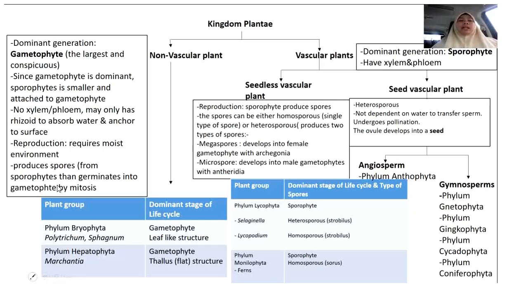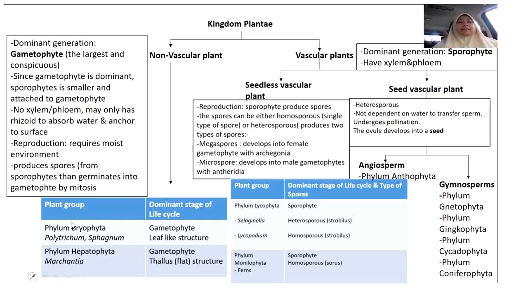What are examples of non-vascular plants? You can see two main phyla here. Phylum Bryophyta, examples Polytrichum and Sphagnum, and also phylum Hepatophyta, the example is Marchantia species. Do remember that each phylum name needs to start with a capital letter for the first alphabet.